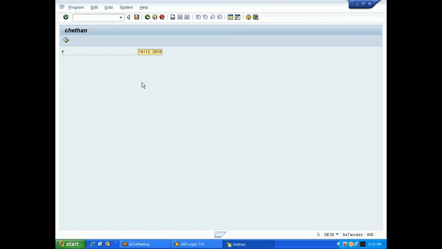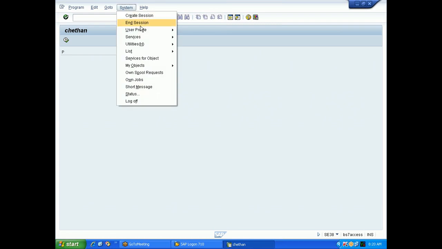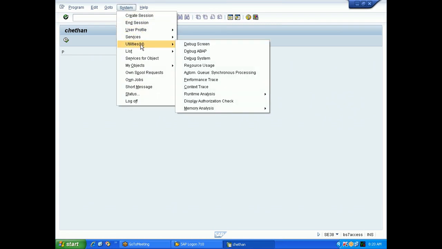Say for example, some user will set the settings like this, and some user can set it so they separate with hyphens. So there are different formats available for date. Maybe Chetan can set his own settings, maybe Vinod can set his own settings, and every user can set their own settings for date. That will be done whenever you are given a user ID, right? Each one has their own user ID. While creating the user ID, they will set the date format.